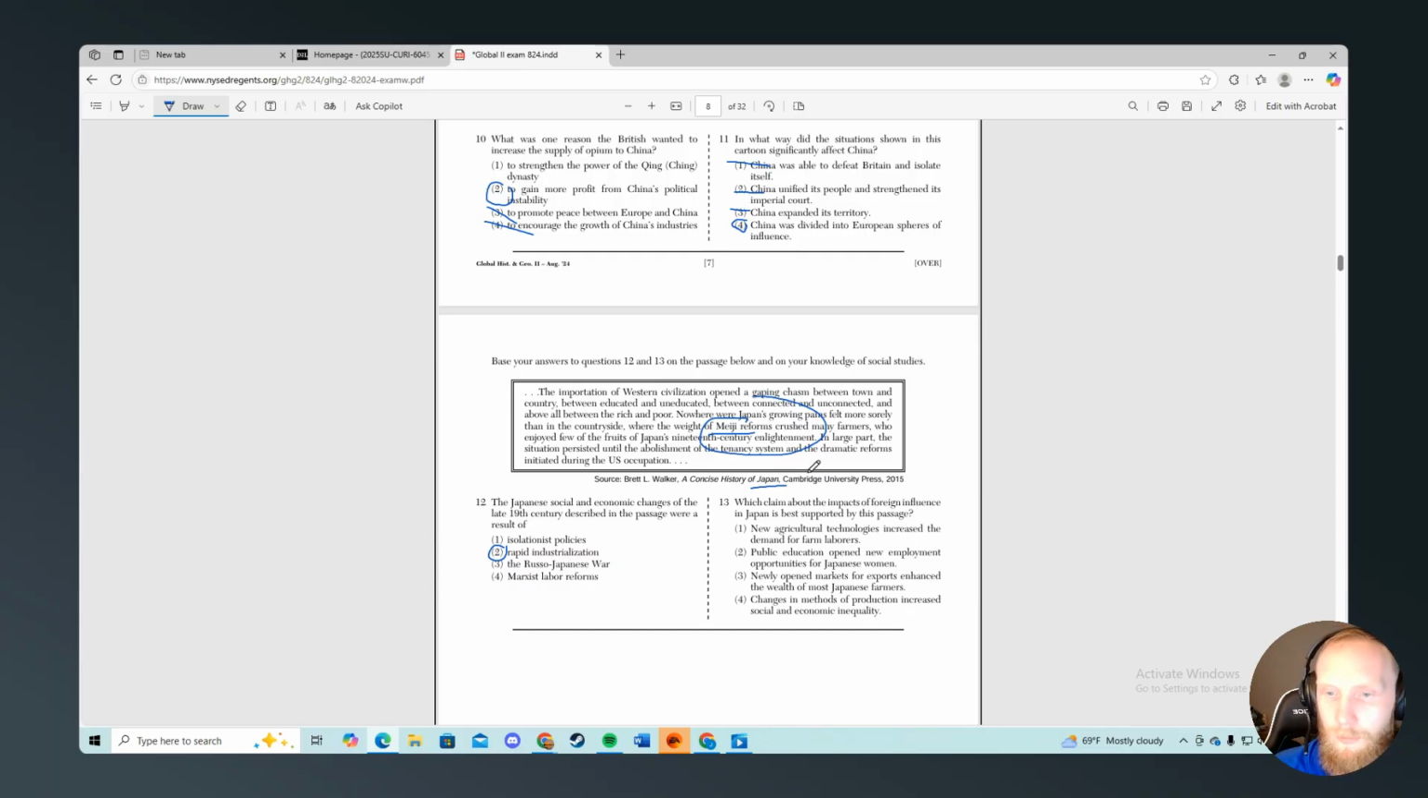Which claim about the impacts of foreign influence in Japan is best supported by the passage? New agricultural demand, increased demand, public education, open new employment opportunities for Japanese women. Nothing in there about women. Newly open markets for exports enhance the wealth. Nope. Change message for talking equality. Nope. So that leaves literally one.